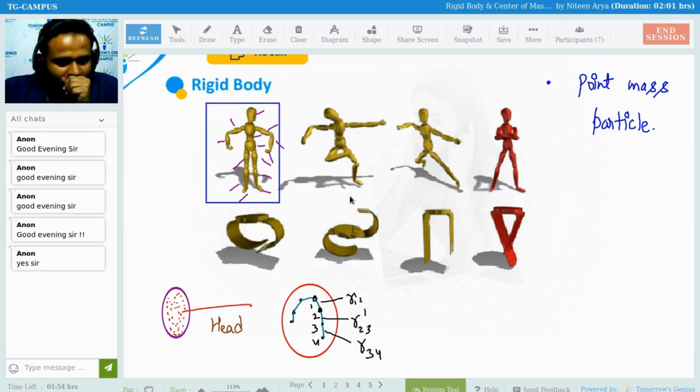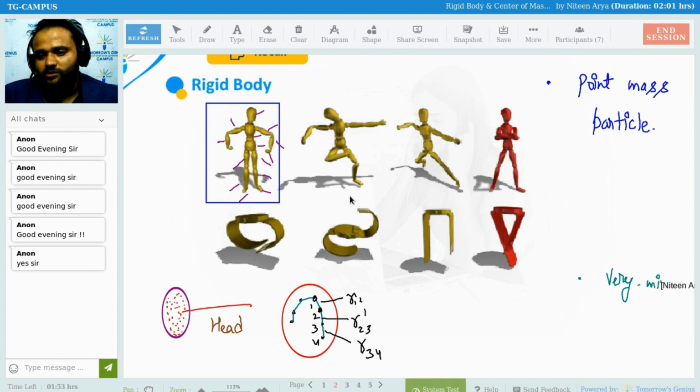I'm going to define properly what a rigid body is in the next slide. But first get the feel of a rigid body. Up till now, we learned everything in this manner. This is the point mass particle. Very minute. Minute means very, very small in size, and that is known as a point mass particle.